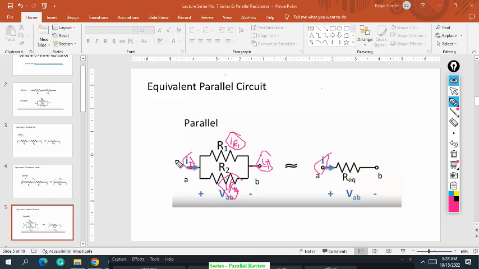So what is the formula to solve the equivalent parallel circuit? Earlier, in series, we just add up the resistance, but in parallel it's different. I will present it in the next slide.